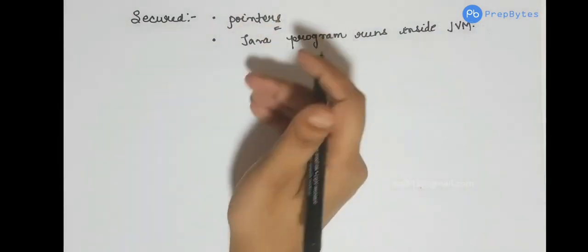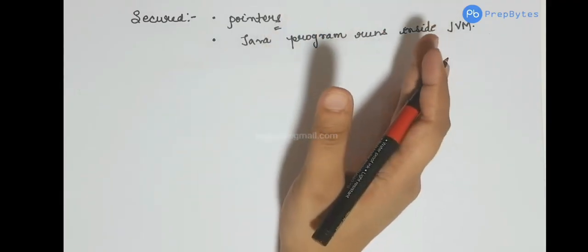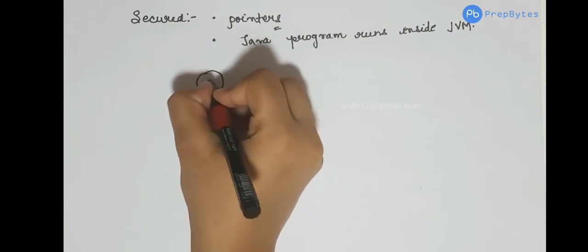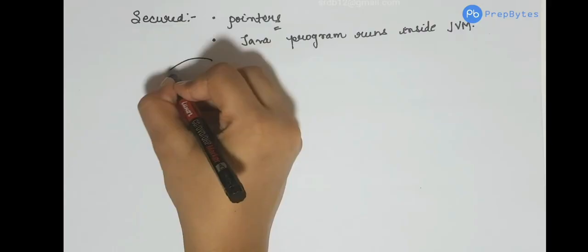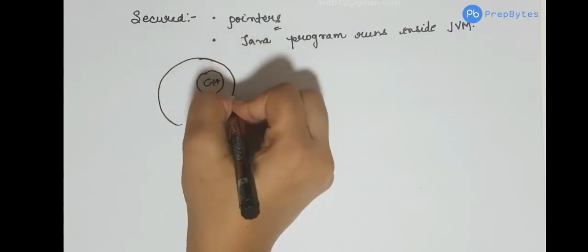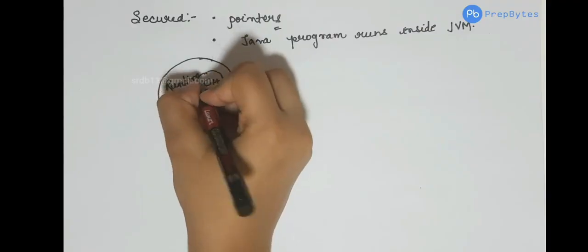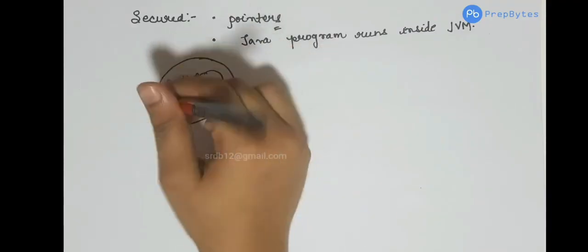Now let's try to see how a C++ program is run and how a Java program is run. So we have, let's say, this is a C or C++ program, and this is the runtime environment of our operating system, OS. So this C++ program runs in the runtime environment of the OS.